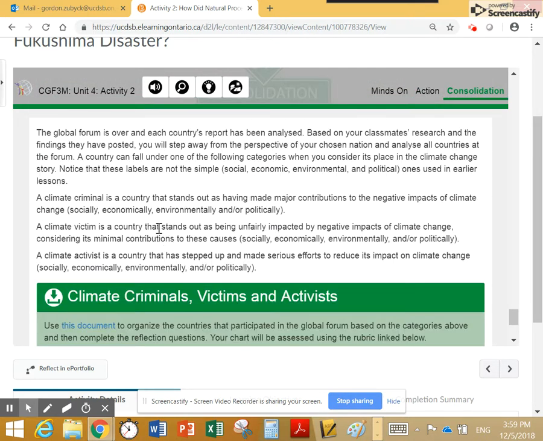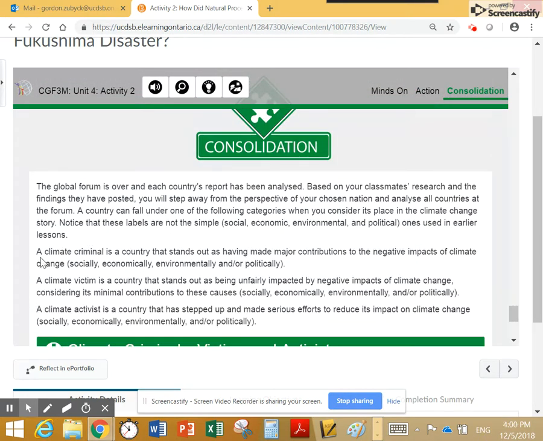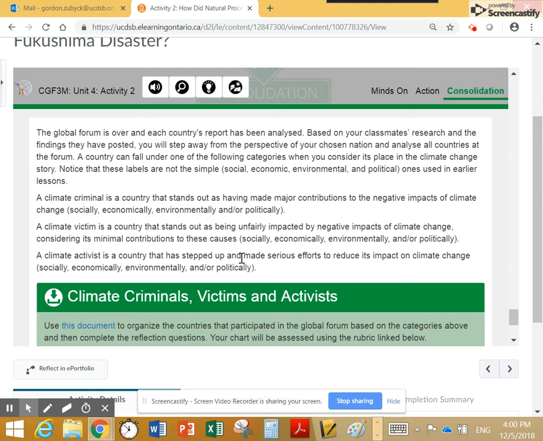Then the consolidation piece is thinking about whether the country is a climate criminal, a climate victim, or a climate activist. A criminal is a country that makes way more contributions and has more negative impacts on the environment. A victim is a country where the impacts of climate change are hurting them dramatically, even though they're not producing a lot of what goes with it. And an activist is a country that has stepped up and is now making serious efforts to reduce its impact on climate change. Make sure you pick one that is an activist, they have to be doing something.